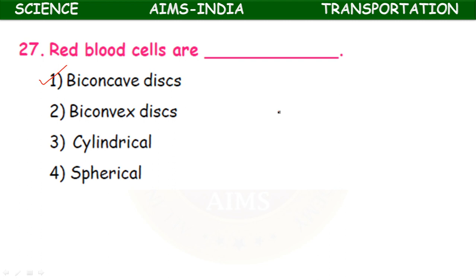Okay, in lower vertebrates, it is circular, biconvex shape. Biconcave.